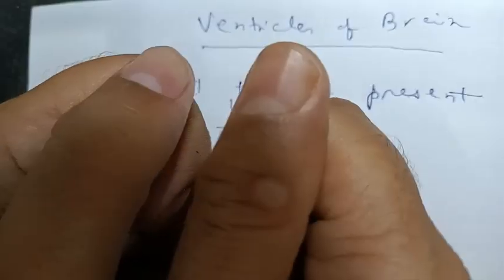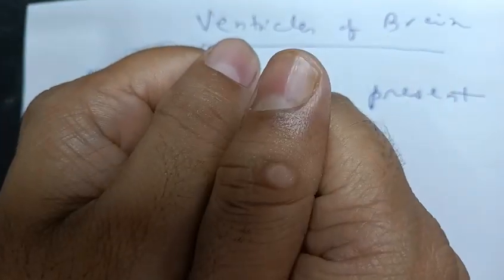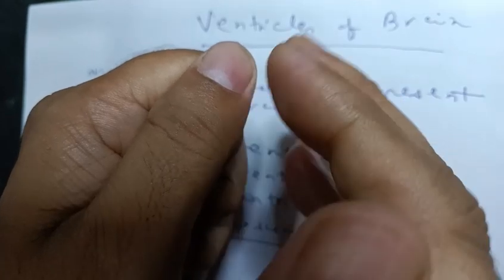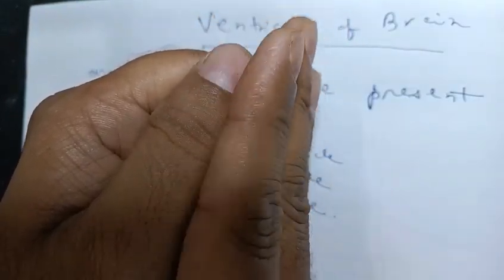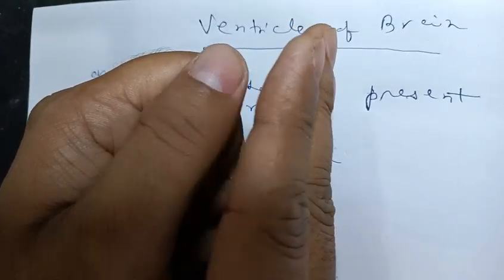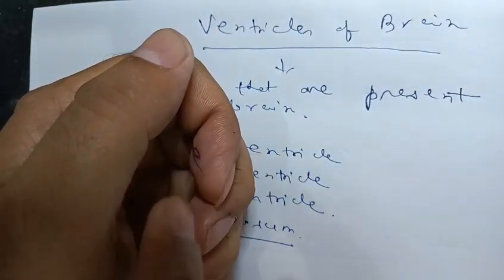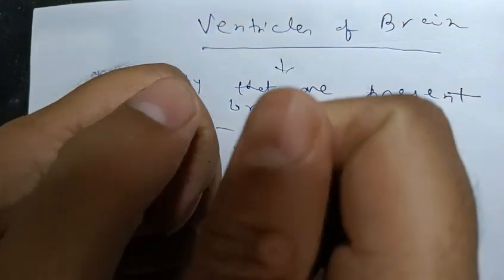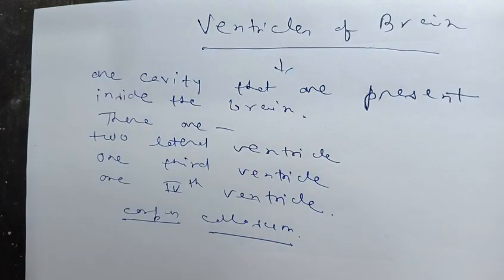The two cerebral hemispheres are connected by the corpus callosum, and when we take the sagittal section, these lateral ventricles can be seen in each of the cerebral hemispheres. So there are two lateral ventricles.